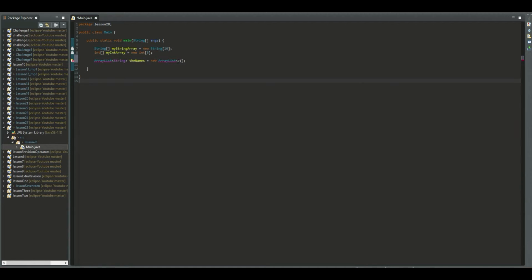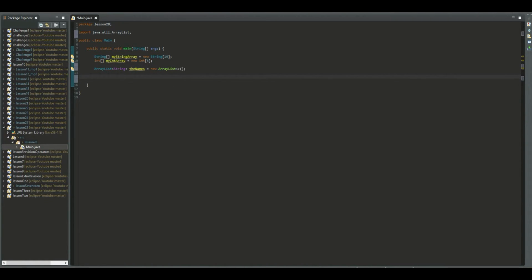inside of here you can either leave it empty or you can write string. It's the same, but let's write it now, or let's not. And here you get an error. Array list cannot be resolved to a type. That's because we haven't imported it yet. Eclipse offers us the possibility to auto import it, or we can write it ourselves. I chose auto import that time.